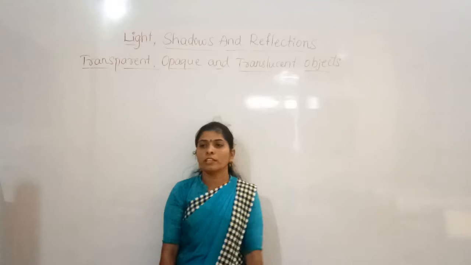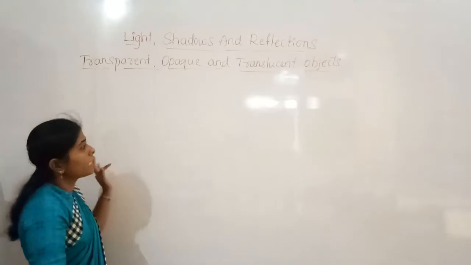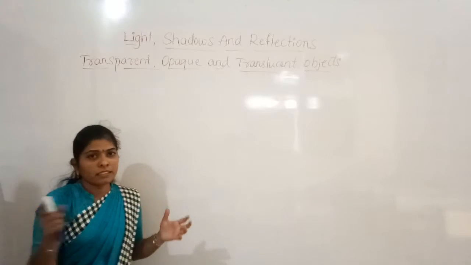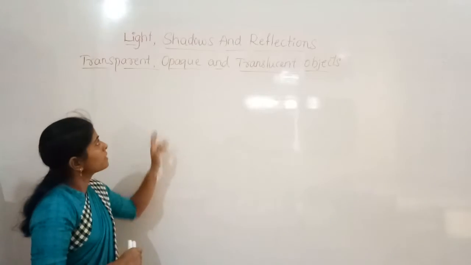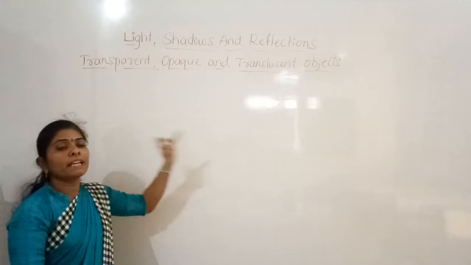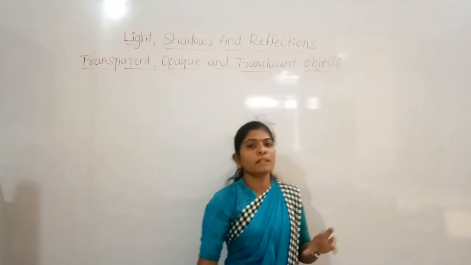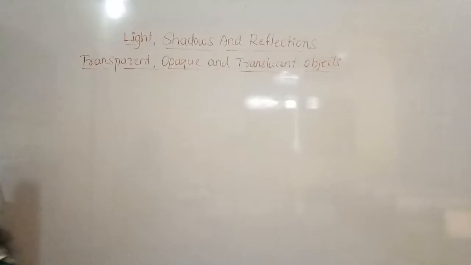And this is because of the light. So if the light passes through the objects completely, then we can see through those things, and if the light just reflects, if it does not transfer, then such things are called opaque. Through that we cannot see. And translucent objects transfer only a partial amount of light, but not all the light which falls on them. So such kinds of things we can call transparent, translucent and opaque.